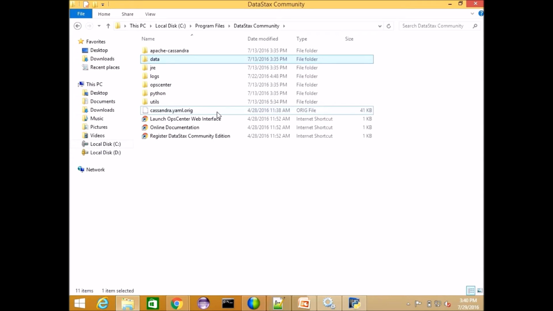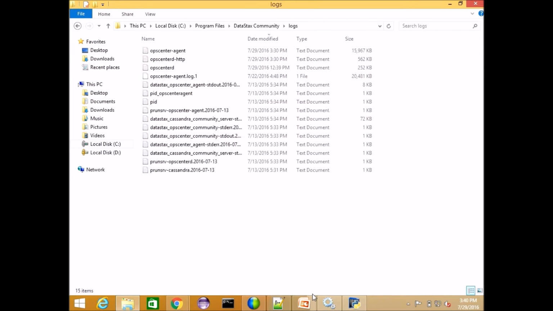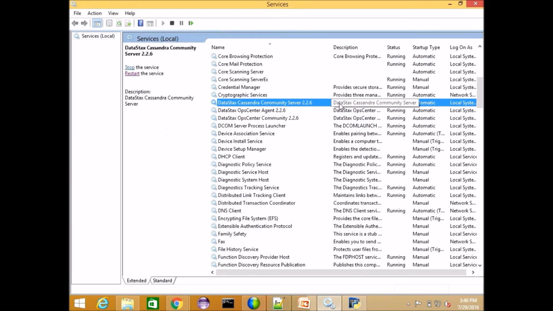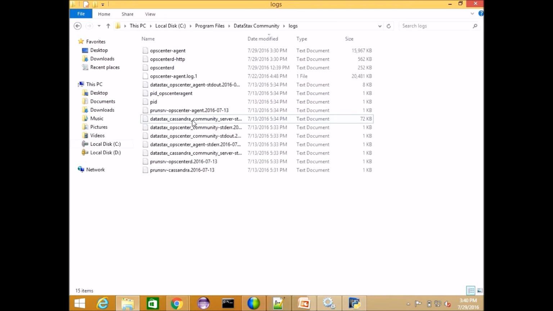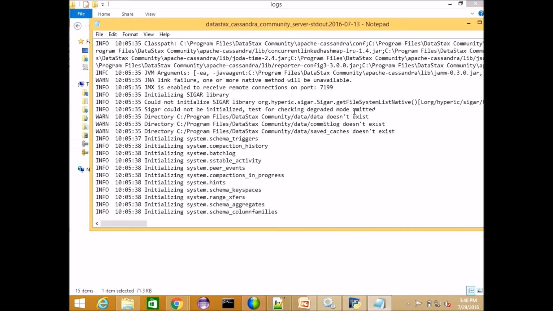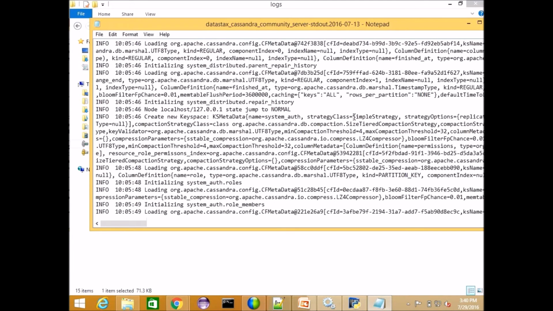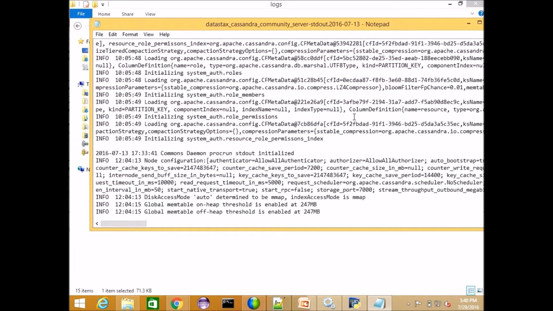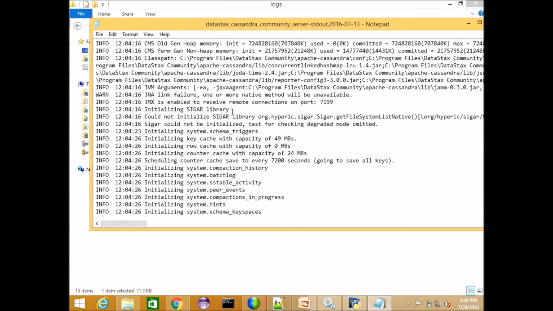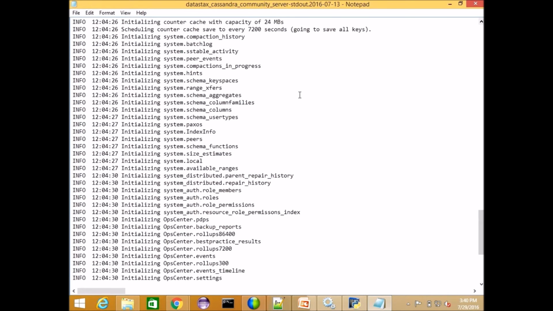Okay, and next, this folder has logs also. Logs in the sense, I showed you there are 3 services that should always be running. Whenever you have a problem with a service, you get the logs here in this log folder. If you open it, you can get the information about what the issue is, maybe the memory is full or something. Any problems you can identify by using this log file. So this log folder is used for that.